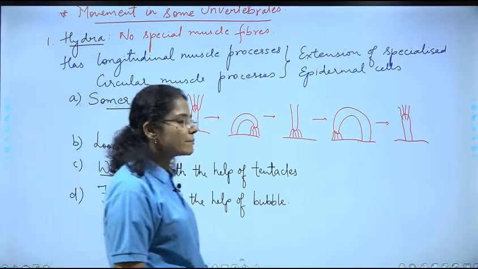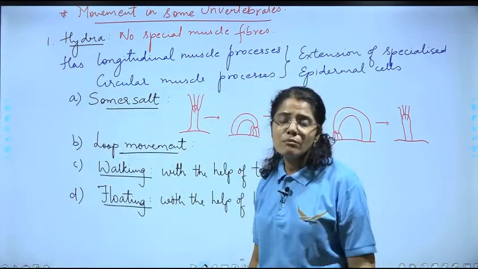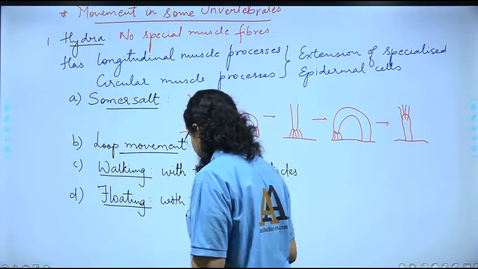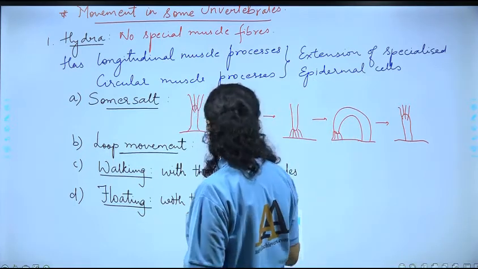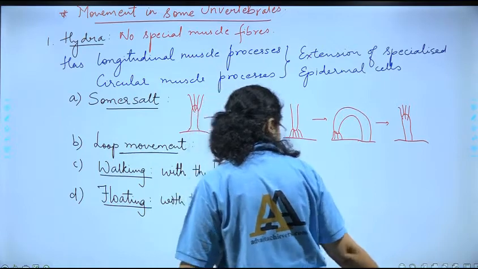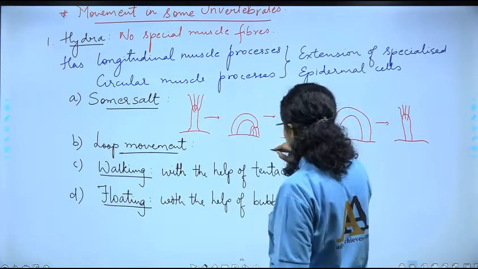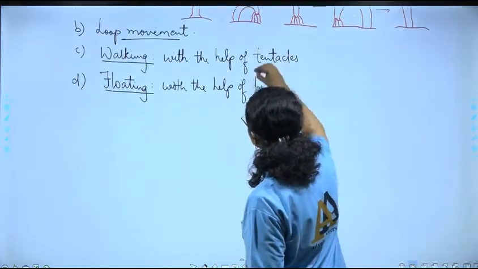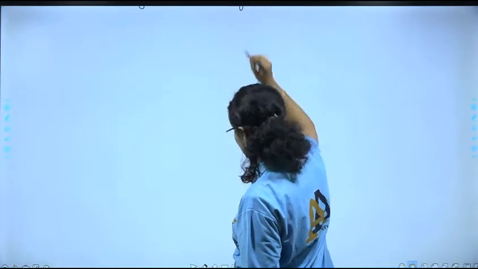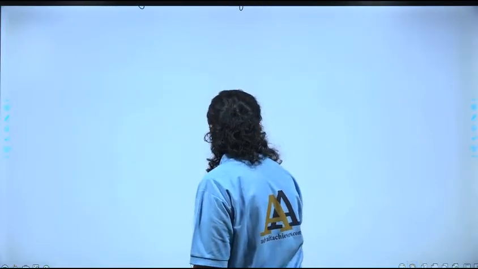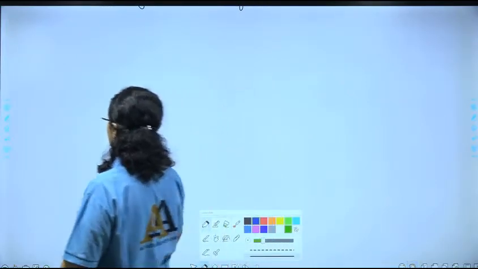So this was one example we discussed. Next, let us talk about earthworm. Our second example that we will take, right, that's gonna be, say, earthworm.